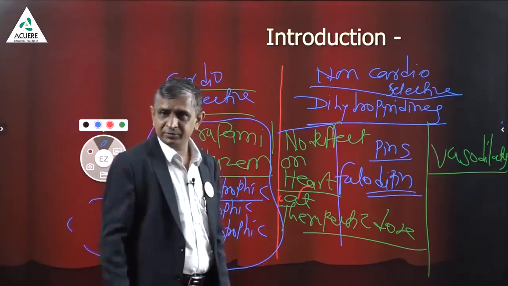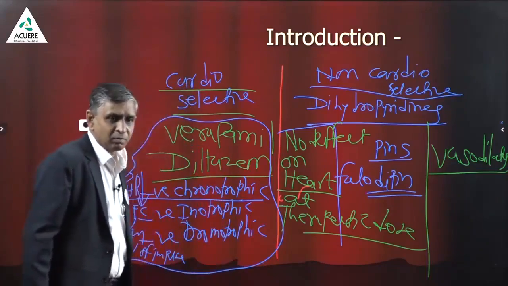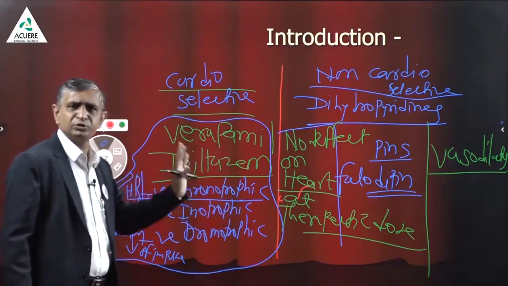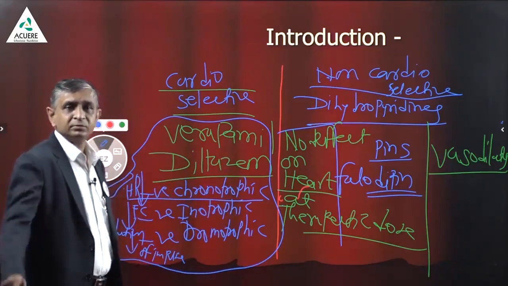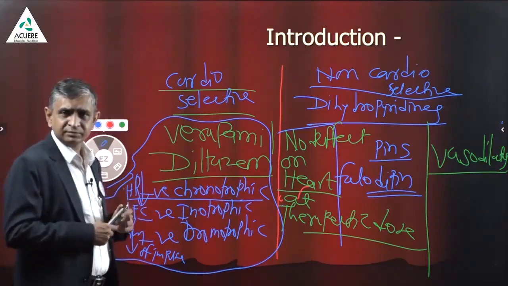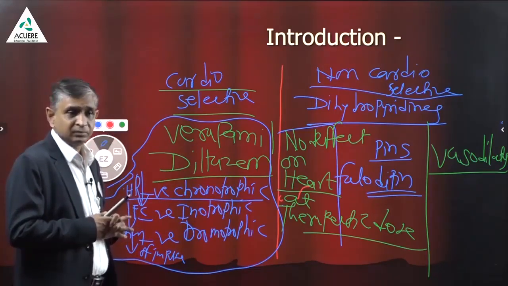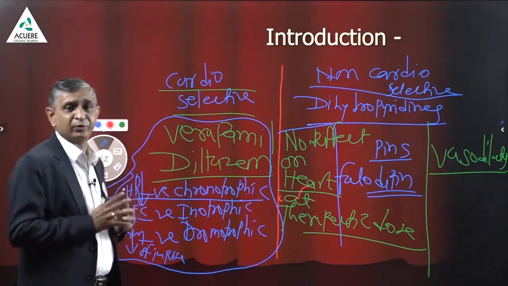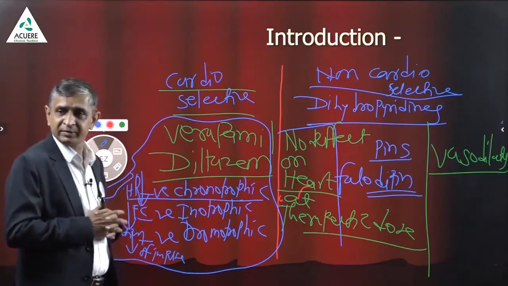Hope you got the point. Everyone got my point. Should I proceed for the lecture? This is the introduction. Once you understand this difference, you will understand each and every drug properly.